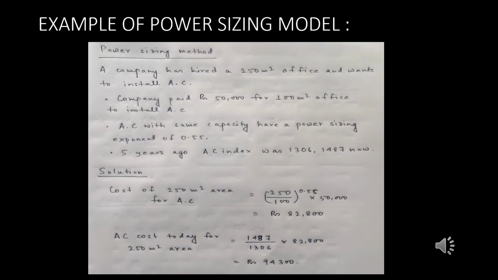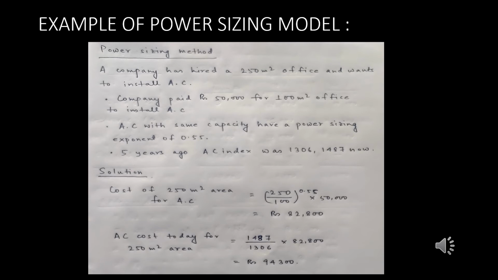Coming back to the example of the power sizing model, here we can see the organization has hired a 250 square meter office and wants to install AC over there. The company had paid rupees 50,000 for a 100 square meter office to install AC previously.